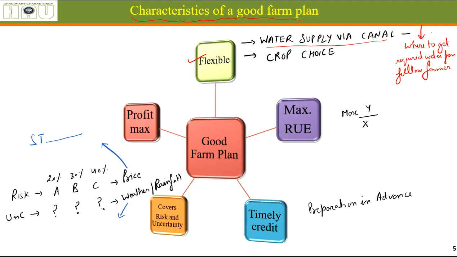Okay, the choice of crop. Let's say he got to know that the monsoon this year will not be normal, so he can change the crops this year. So instead of going for wheat, he chose to go for rapeseed and mustard, which require less water. Okay, maximum resource use efficiency. That means maximum output for the quantity of input available with him. This is the ultimate meaning of resource use efficiency.